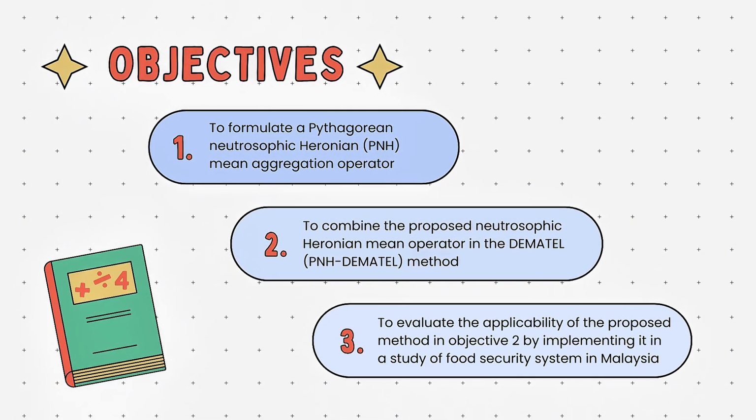There are three objectives. The first objective is to formulate a Pythagorean neutrosophic hamacher aggregation operator. The second objective is to combine the proposed neutrosophic operator in the DEMATEL method. And the last objective is to evaluate the applicability of the proposed method in objective 2 by implementing it in a study of the food security system in Malaysia.